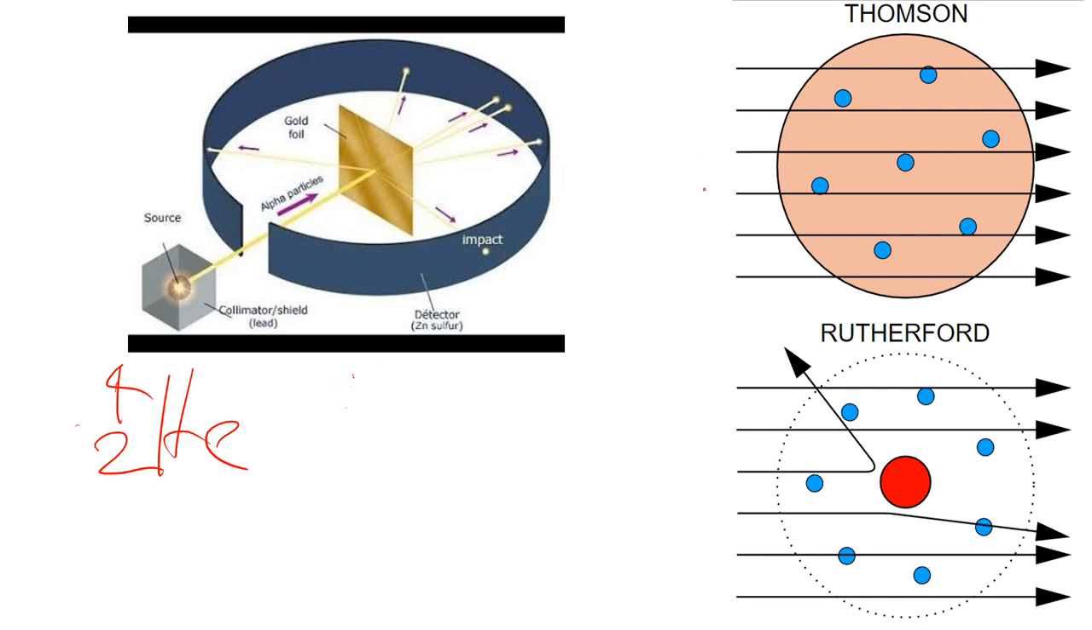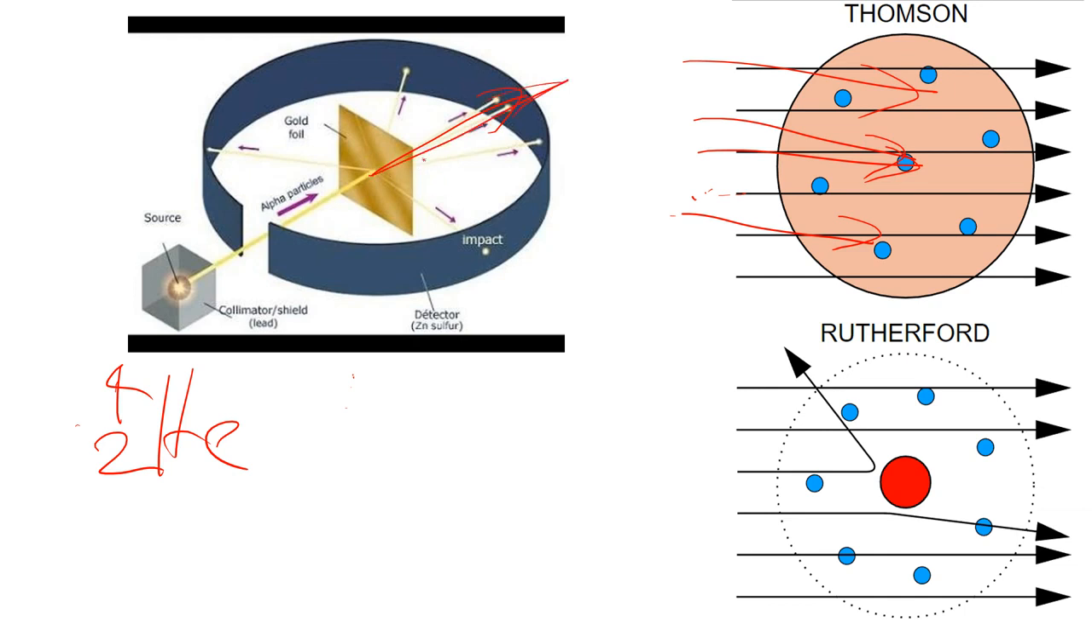Okay, and using the Thomson model, they predicted that basically all of the alpha particles would go straight through the plum pudding, you could say. Okay, and initially that's what happened. When he had his two assistants do the experiment, that's what they saw. The alpha particles, as expected, were going through the gold foil.